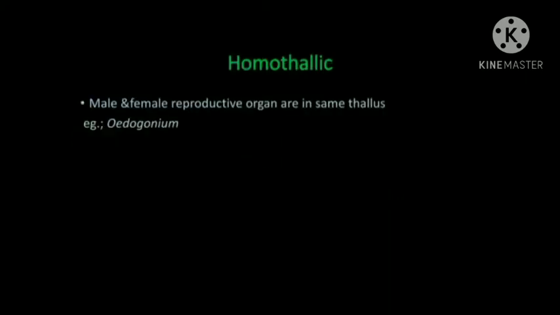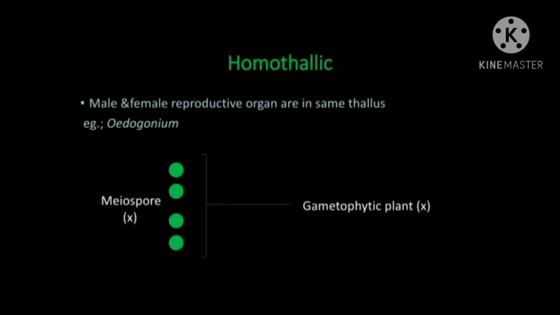Based on whether the algae is a homothallic species or a heterothallic species, the life cycle shows some variation. In a homothallic species, the male and female reproductive structures are seen on the same thallus. Homothallism is formed when all the haploid meiospores formed after the meiosis develop into homothallic gametophytic plants. It is seen in species like Oedogonium.